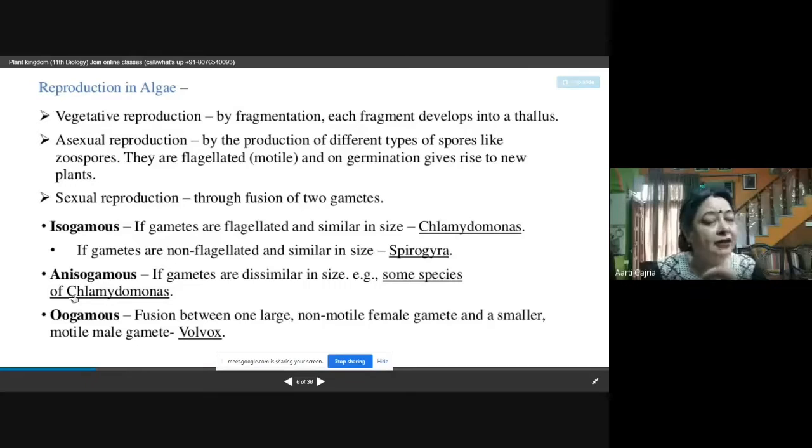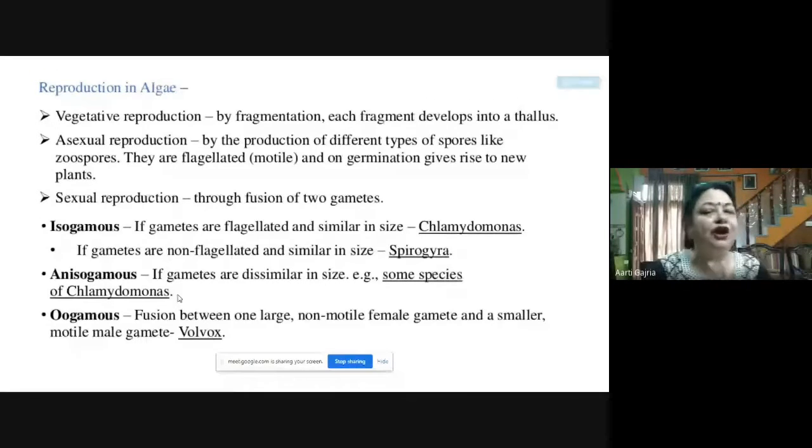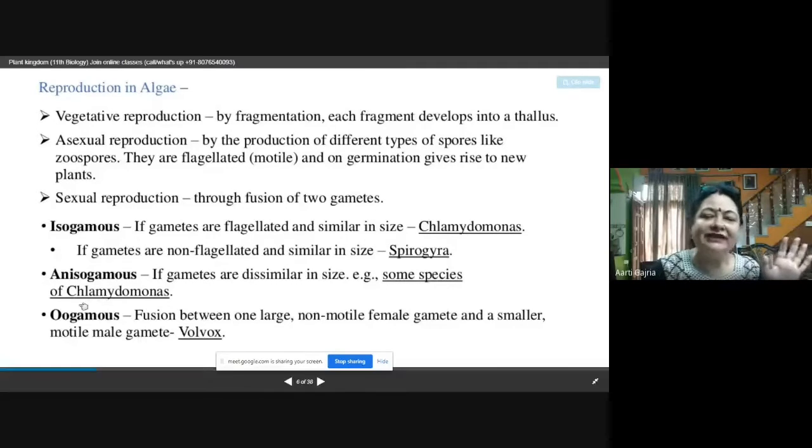Now anisogamous, as the name suggests, they are not similar. They are dissimilar in size. Anisogamous is when the gametes are dissimilar in size, as in some species of Chlamydomonas. Majority of the Chlamydomonas are isogamous, but some species of Chlamydomonas are anisogamous. That means the gametes are dissimilar in size.